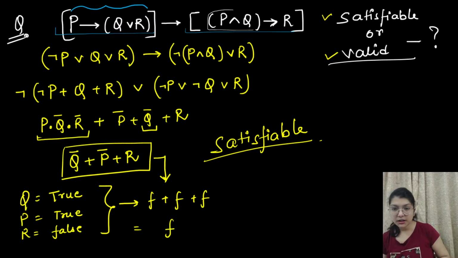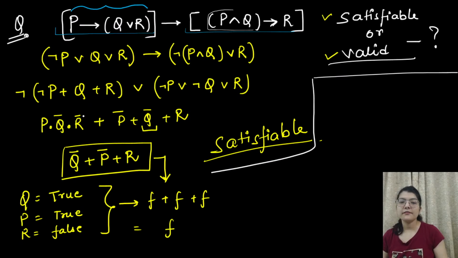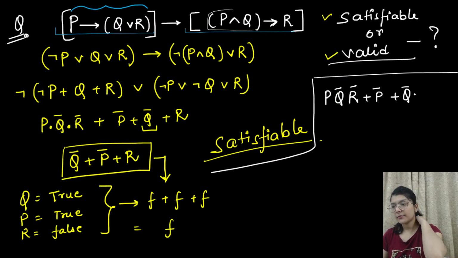Ma'am, how PQR? Okay, what happened here is, if you see this thing, I'll write over here, ठीक है, try to understand this thing. What is written here? This is written as PQ complement R complement plus P complement plus Q complement plus R.